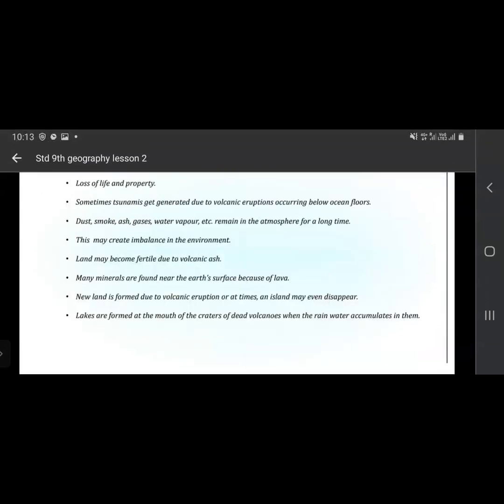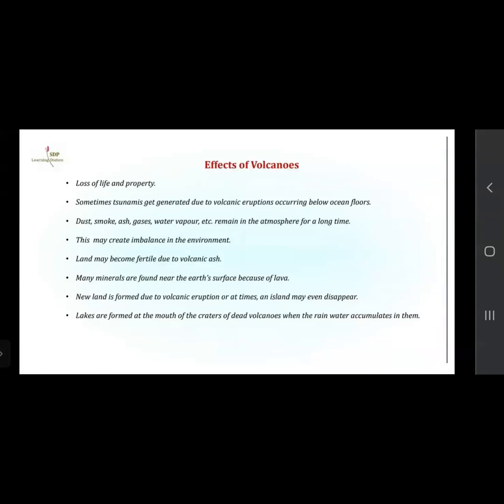Now, what are the effects of volcanoes? Loss of life and property. Sometimes tsunami gets generated due to volcanic eruption occurring below ocean floors. So sometimes it happens that tsunamis are generated due to volcanic eruption taking place below the ocean floors. When the volcanoes erupt below the ocean floors, at that time what happens?